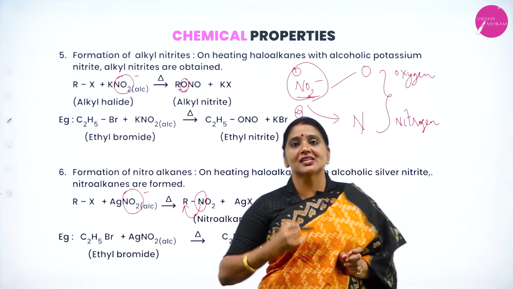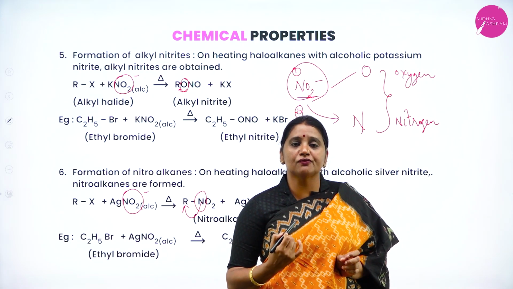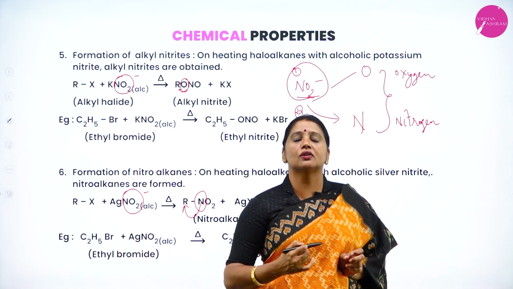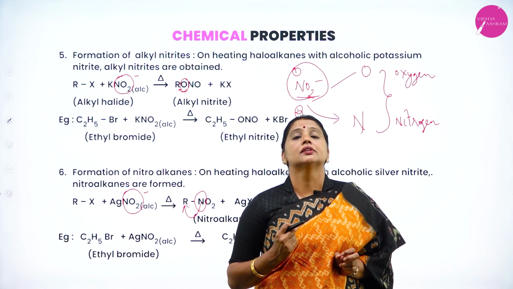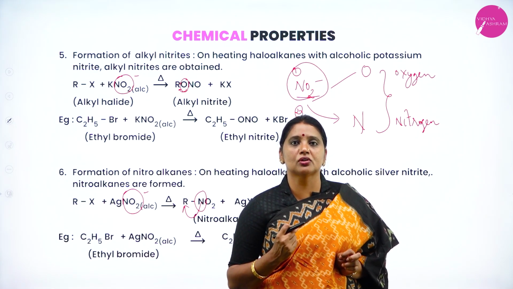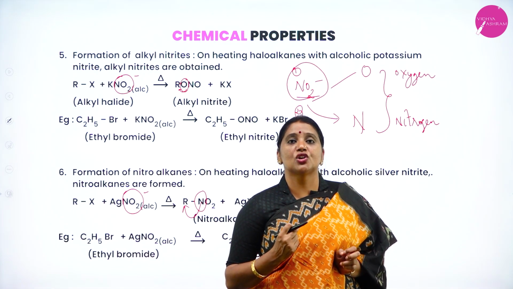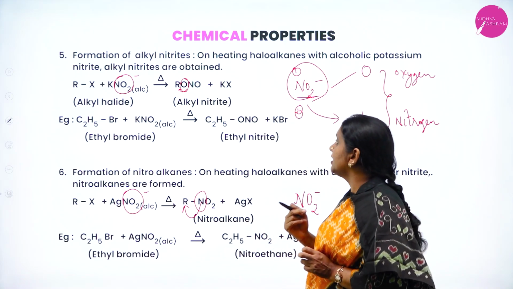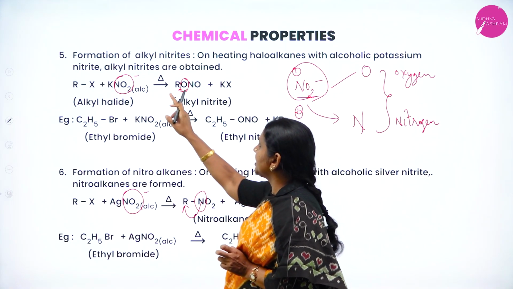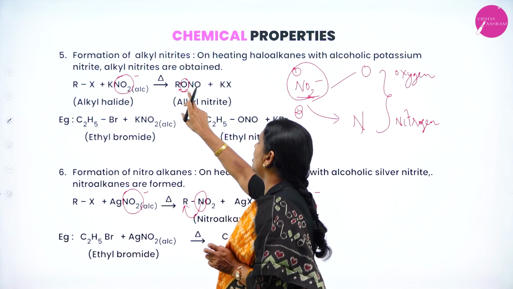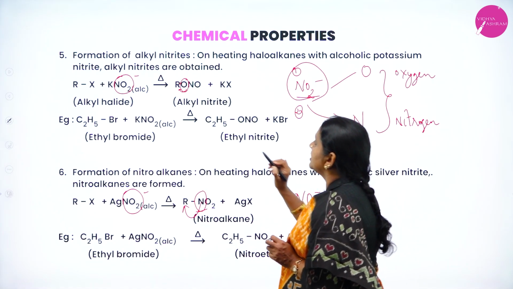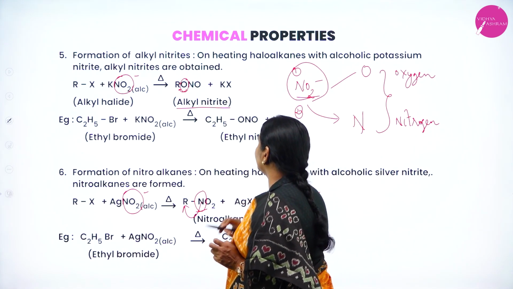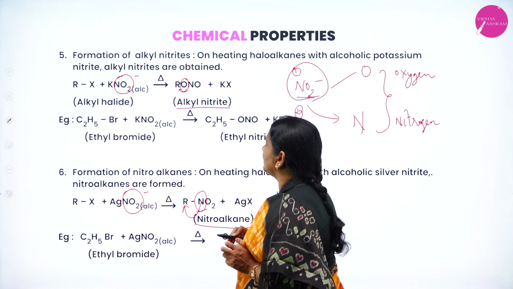Once again, my dear student, I'll repeat the definition. Nucleophiles having two nucleophilic centers are called ambidentate nucleophiles. Very beautiful examples of ambidentate nucleophiles are CN minus and NO2 minus. Here in the case of potassium nitrite, the attack takes place through oxygen. In the case of silver nitrite, the attack takes place through nitrogen. This is RONO, known as alkyl nitrite. Here it is called nitroalkane.